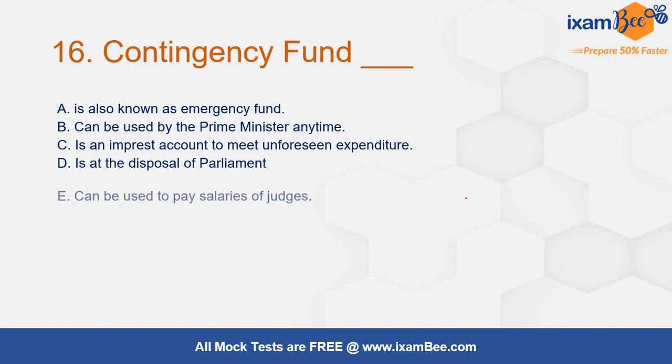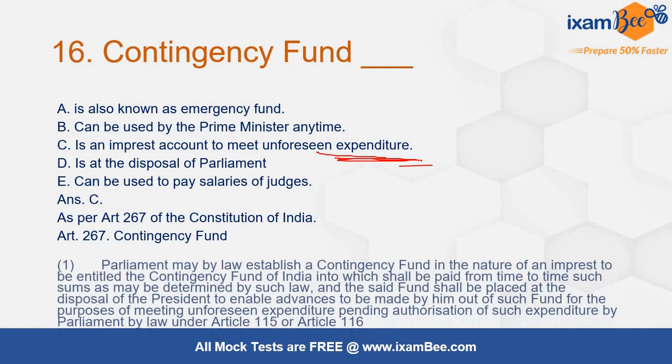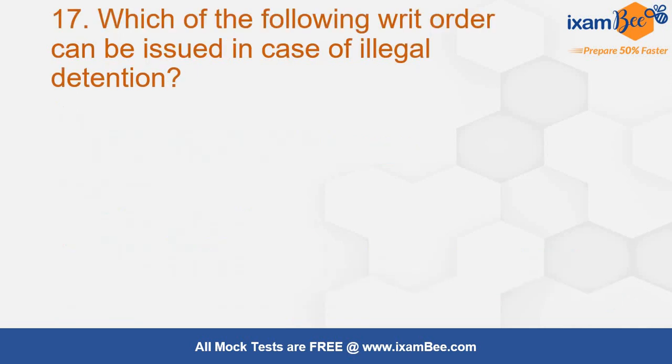But when you see the explanation of the contingency fund, if your basic concept is clear, then you can easily solve this. Here it is an imprest account that is to meet unforeseen expenditure. Article 267 of the Constitution of India deals with it, and if you refer to this article carefully, you will find this particular word used in the article also. We don't read this, but if you read 'unforeseen expenditure', you would get the idea. That nature of an imprest account is directly used in Article 267 clause 1 also. From here it has been picked up.